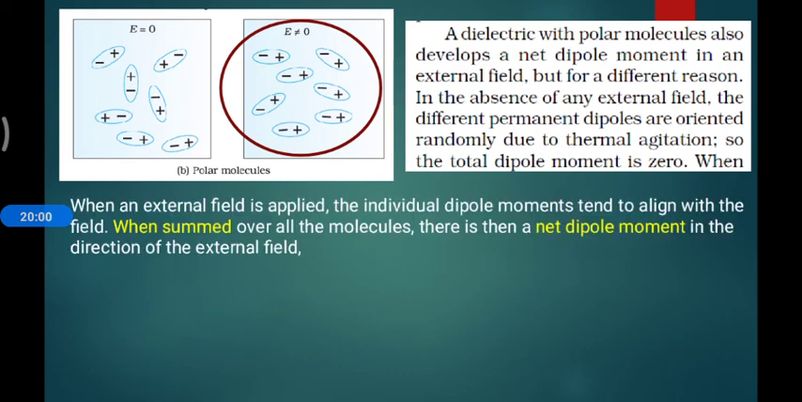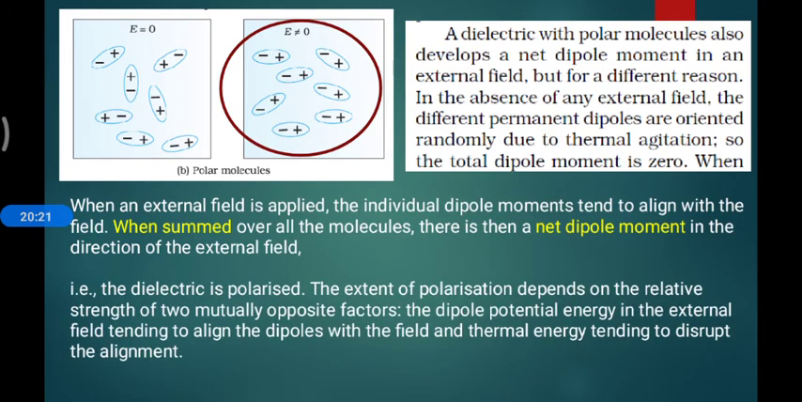So when an external field is applied, the individual dipole moments tend to align themselves, and the sum over all the molecules gives a net dipole moment. It is very easy to understand. I am just stretching this topic to see up to what level you understand. For example, the dielectric is polarized. Now I have a dielectric material and I am going to polarize it.